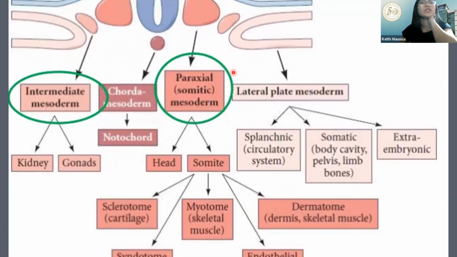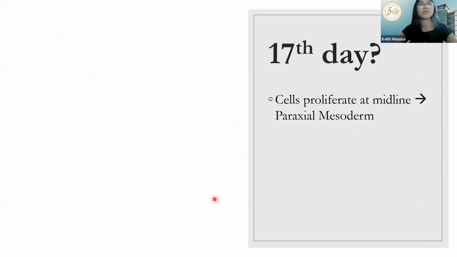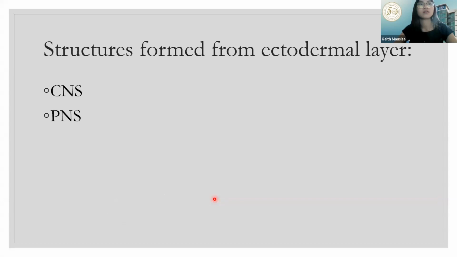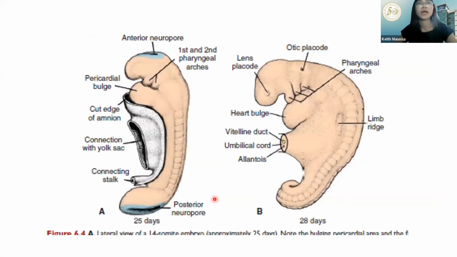So, ano ba yung meron dito? In your paraxial, we have your head and somite. The somites, yung parang bilog-bilog. Balik natin ng konti. Ayan, this one. Mga bilog-bilog dyan.